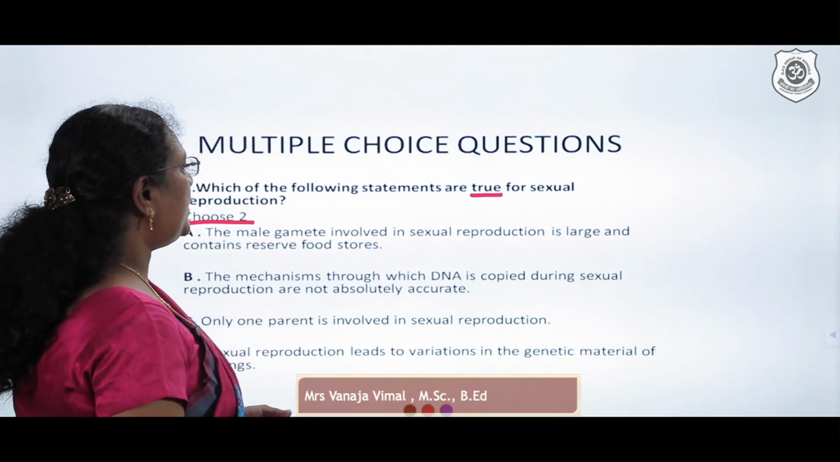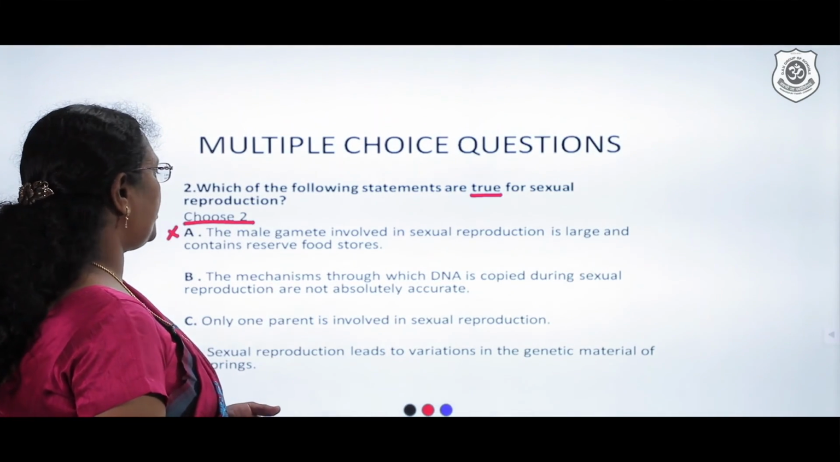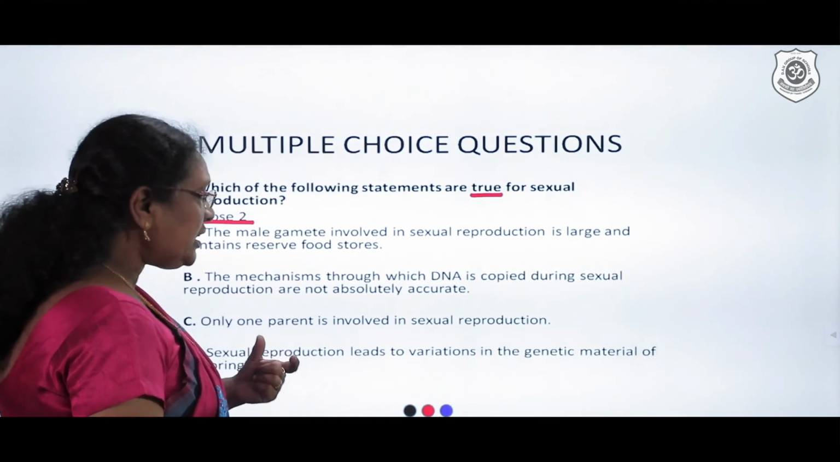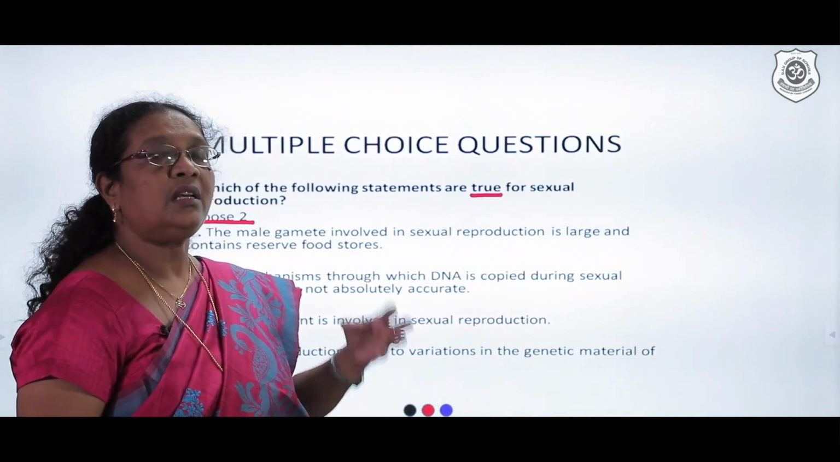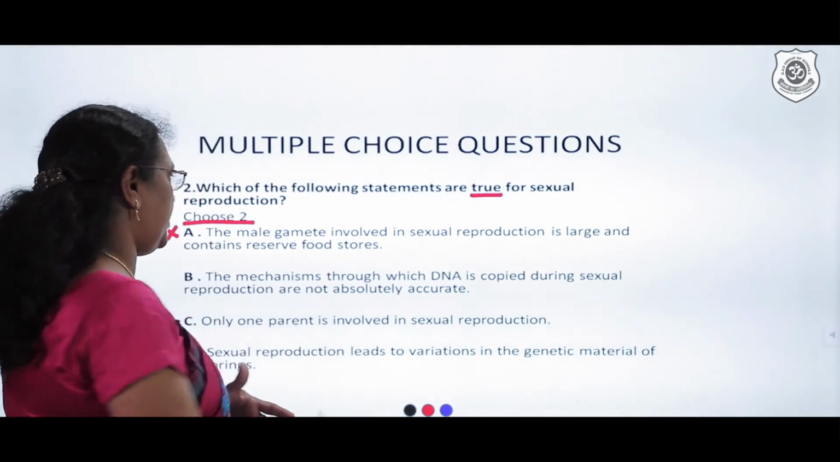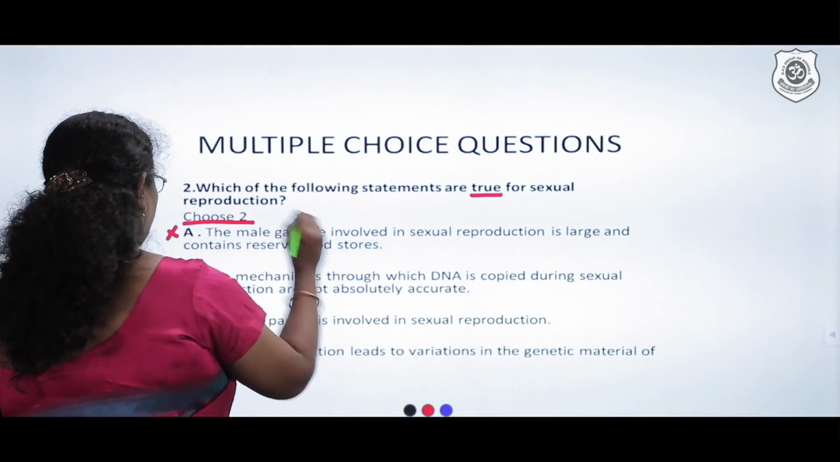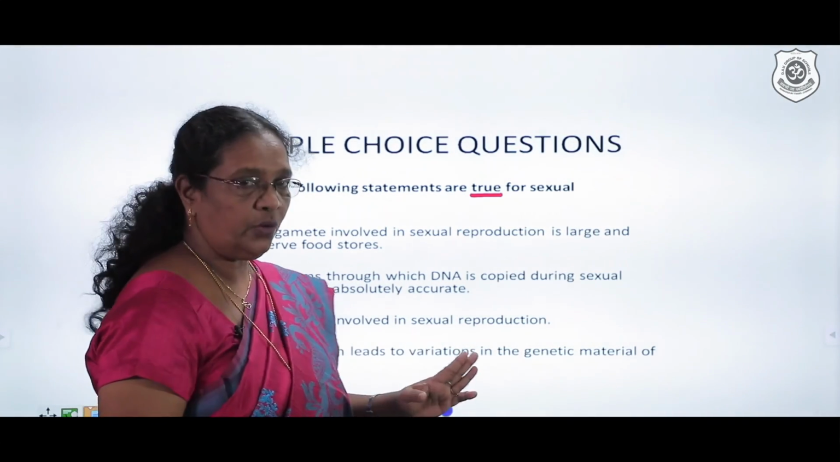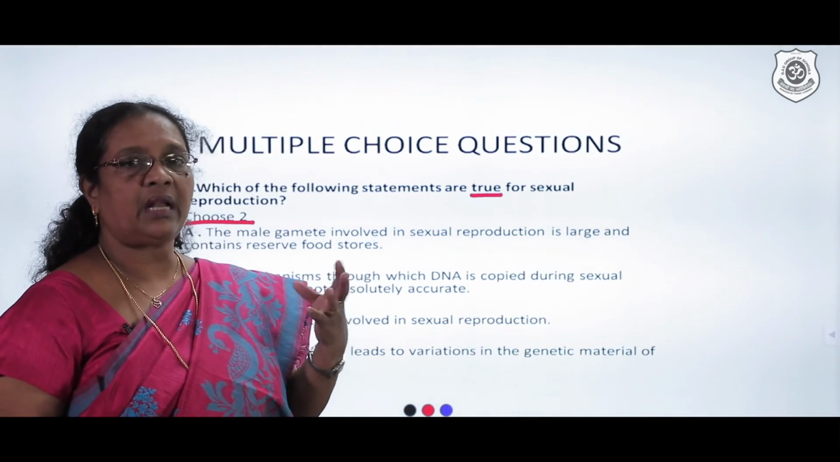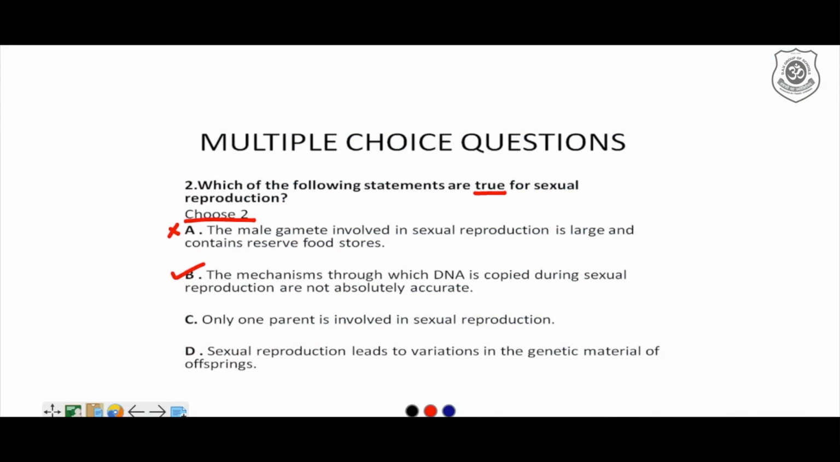The mechanism through which the DNA is copied during sexual reproduction is not absolutely accurate. Perfectly correct statement, because there is going to be some error caused. So this is a correct statement. Only one parent is involved in sexual reproduction. No. We just discussed that it involves the male and the female gamete. A female organism has to be involved. So this is not accepted.